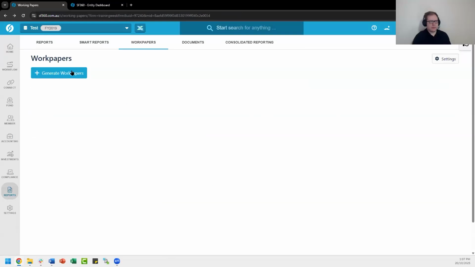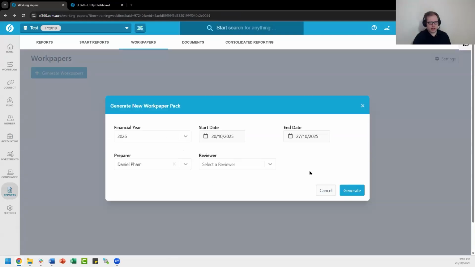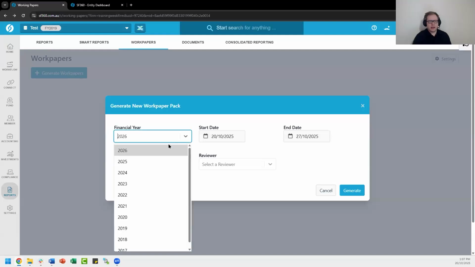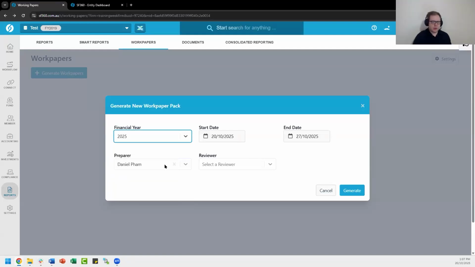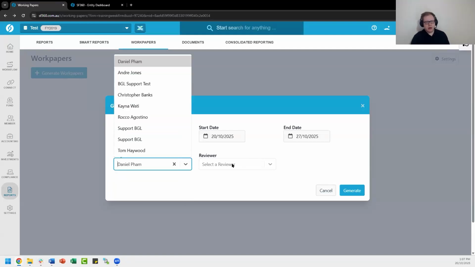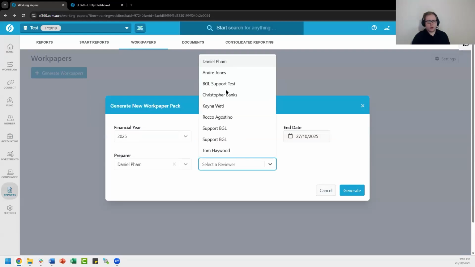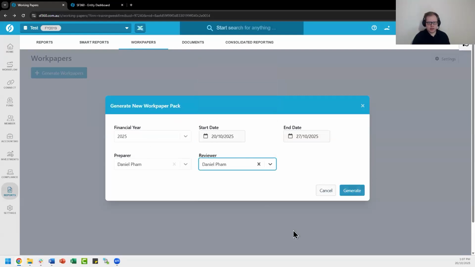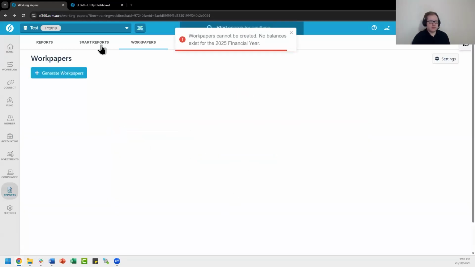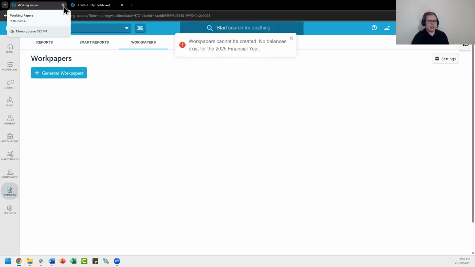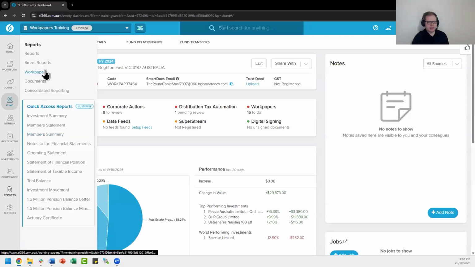After those default settings have been applied, you can choose to generate the Workpapers. From here, you're looking to select a particular financial year, as well as a preparer and a reviewer for your Workpapers. And we'll run through that process just a little bit later. If there are no balances within the financial year, naturally you're not going to be able to generate Workpapers. However, I have prepared one earlier. Once you have generated your Workpapers, it will look like this.